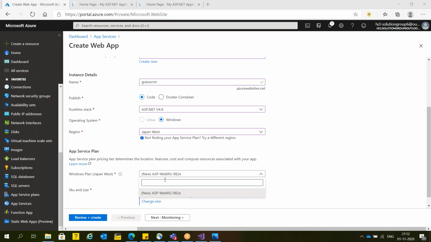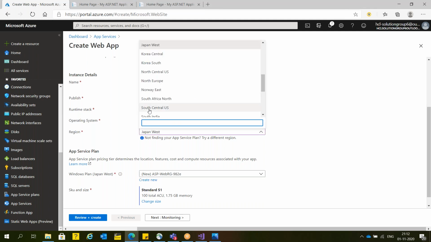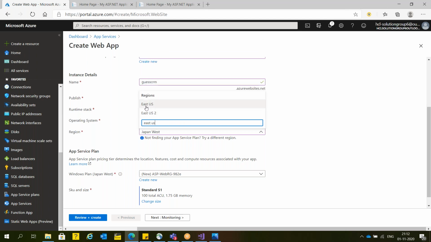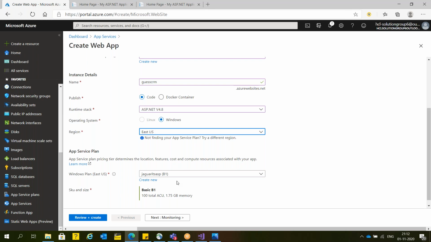Ranjit, Naresh, Vagesh, why am I not getting the same app service plan now? It was a different region. Perfect. I created my app service plan in ECS, so in case you want to reuse the same one, you have to go with ECS only. So see here, that's available.